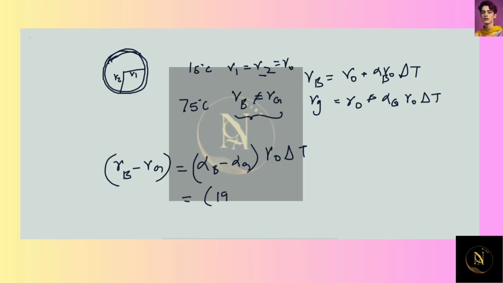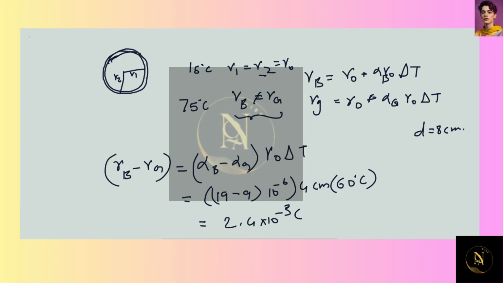That is 19 minus 9, times 10 to the power minus 6. These are the alphas of brass and glass. We know that the radius is about 4 centimeters because we know the diameter is 8 centimeters. And the change in temperature is 60 degrees Celsius, which would give us 2.4 times 10 to the power minus 3 centimeters. This is the difference in the radii of the cap and the glass jar.